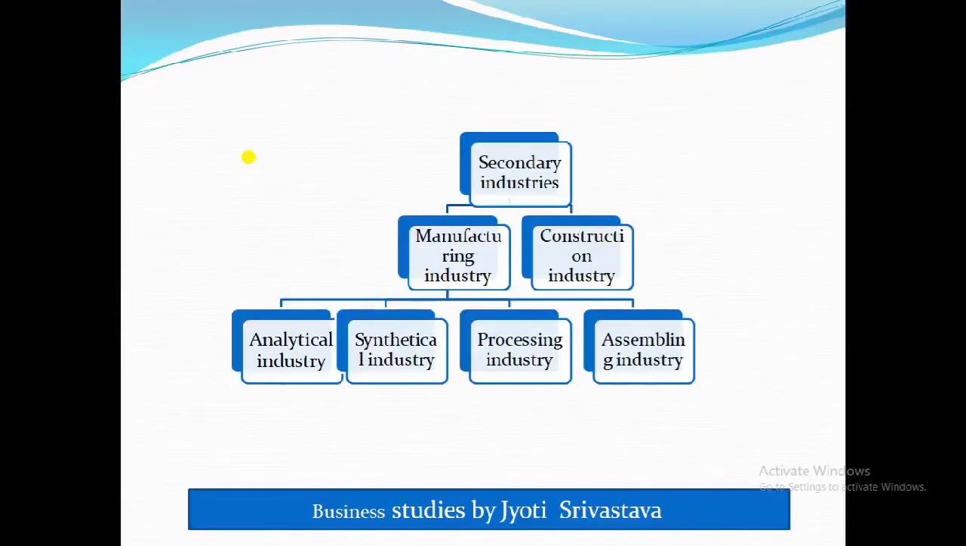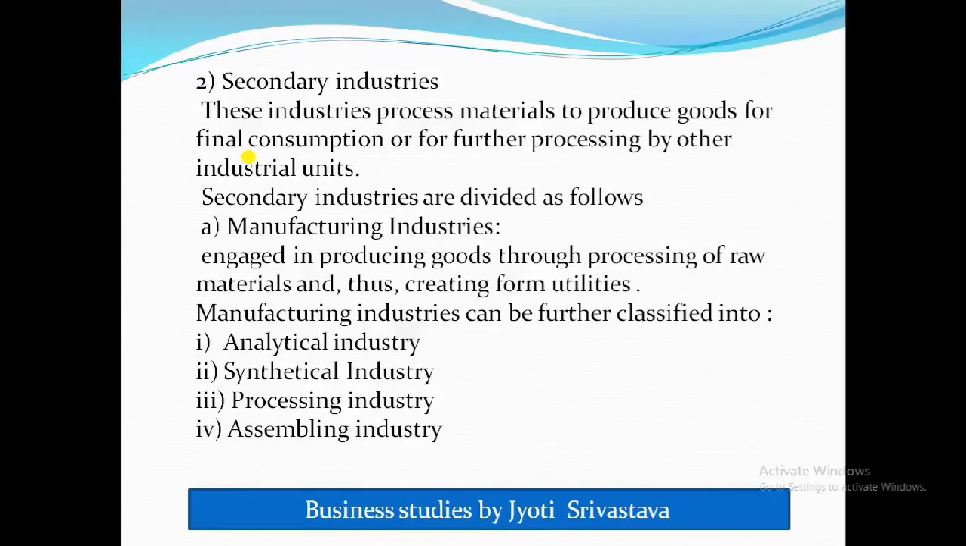Now let's talk about secondary industry. So student, you can see from the chart that secondary industry is again divided into two, that is manufacturing industry and construction industry. And manufacturing industry has four parts: analytical, synthetical, processing and assembling industry. So let's see what secondary industry is first.